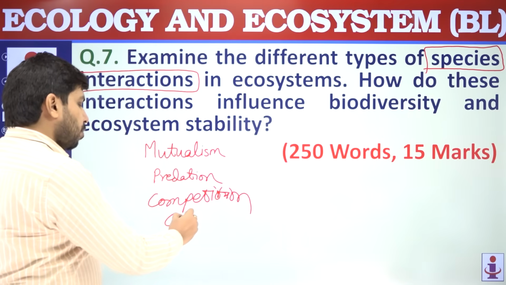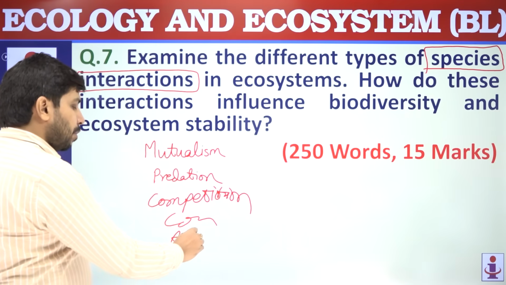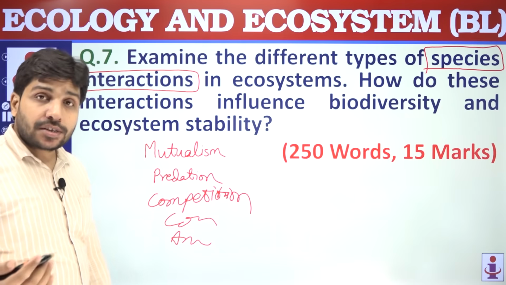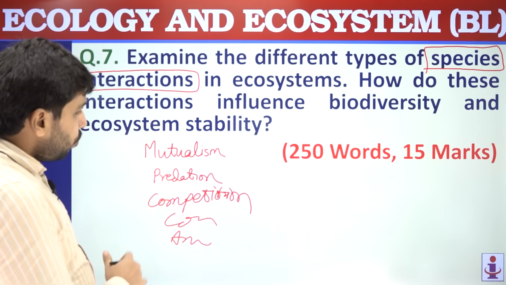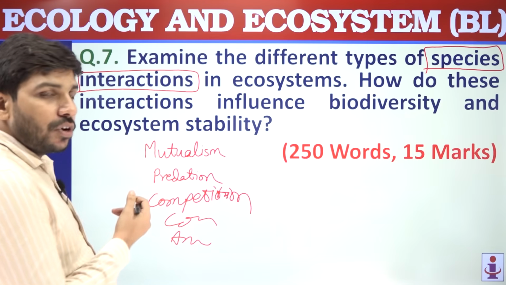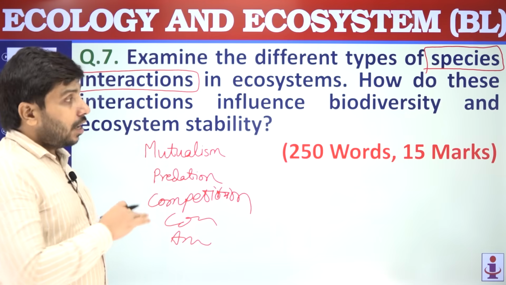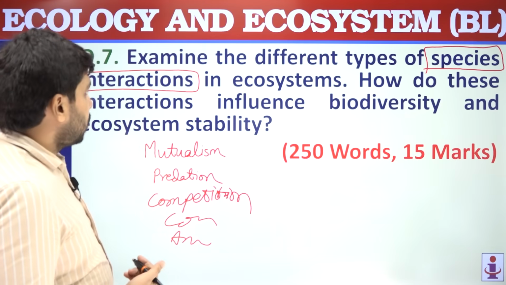Likewise, you can write about commensalism, you can write about amensalism, you can write about parasitism. Then you should also define very briefly all these different types of species interactions.